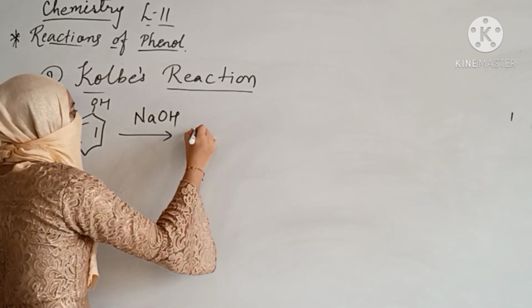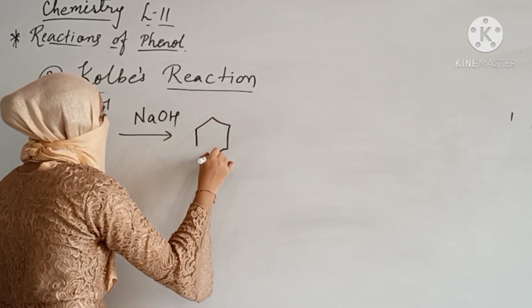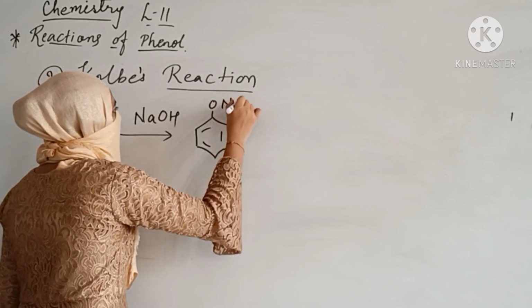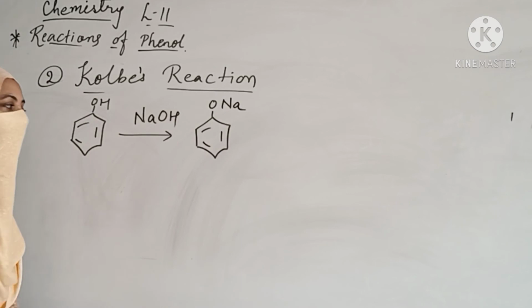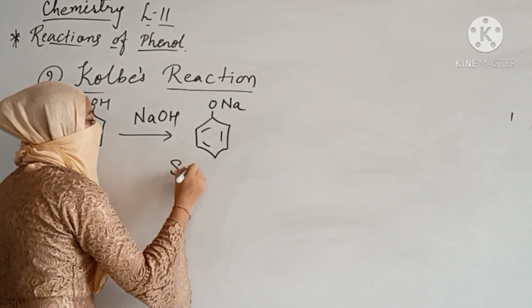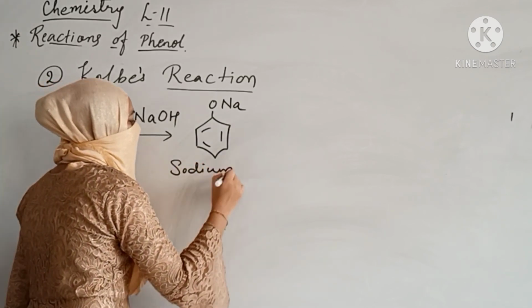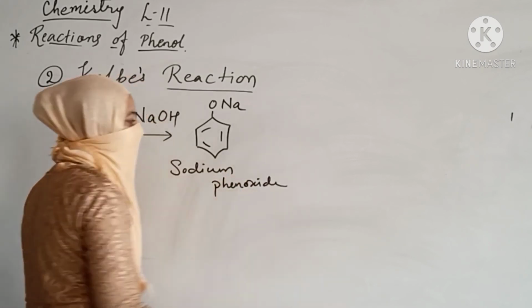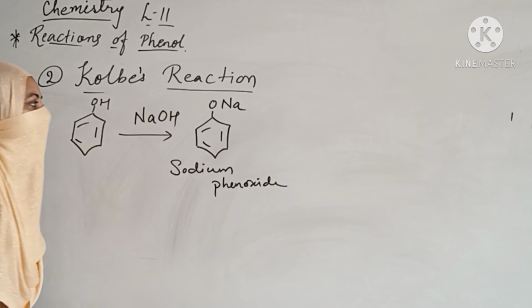So what is going to happen over here? ONa. What is this? Sodium phenoxide. This is your sodium phenoxide.